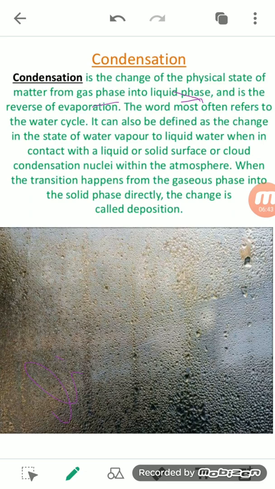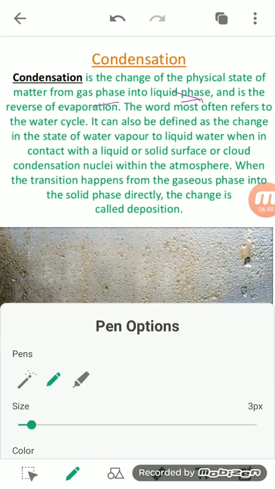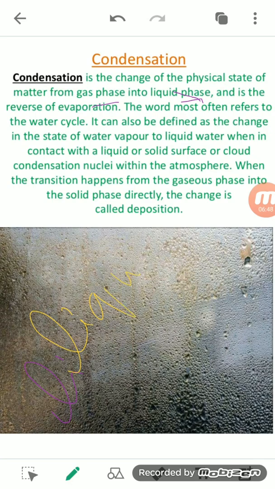Liquid to gas, that is evaporation, and gas to liquid, that is condensation. So it can also be defined as a change in the state of water vapor to liquid water when in contact with a liquid or solid surface, or a cloud condensation nuclei within the atmosphere.